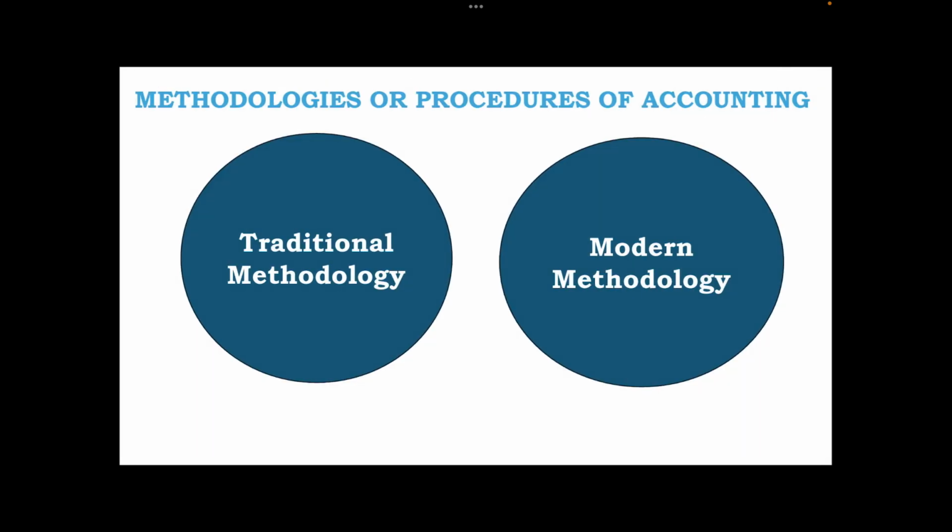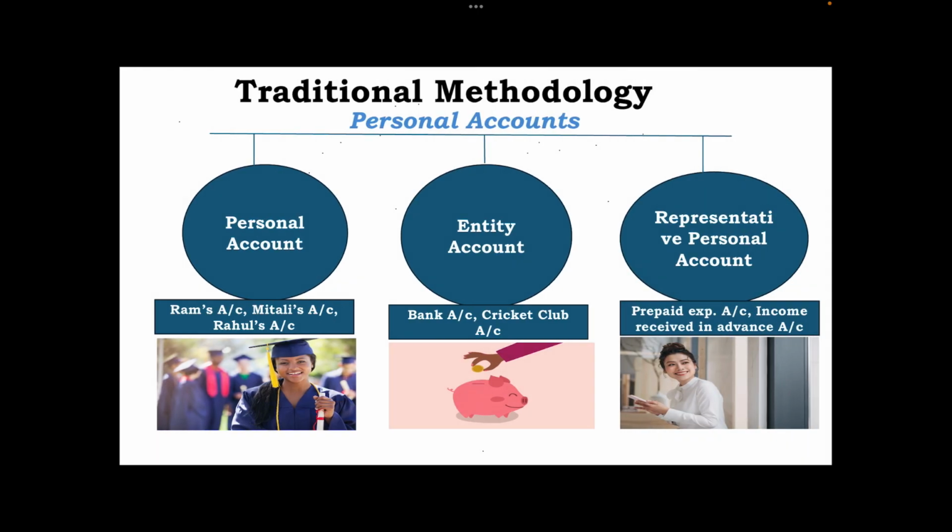Now in the next we'll see the methodologies or the procedures of accounting. There are two types, that is the traditional methodology and modern methodology. Now in traditional methodology we have personal accounts. Within personal accounts we have personal account, entity account and representative personal account. Within personal account we can get my account, your account, Ram's account, Mitali's account, Rahul's account. They are all called the personal accounts.